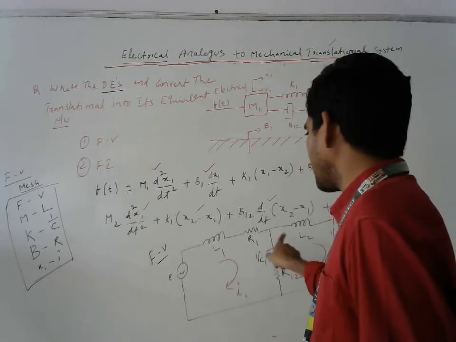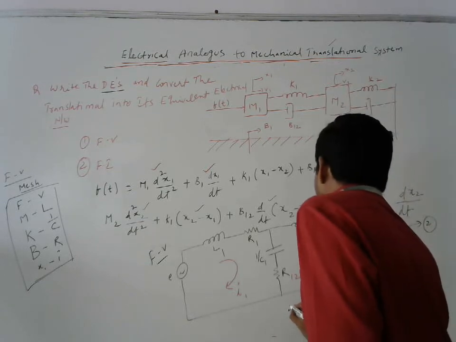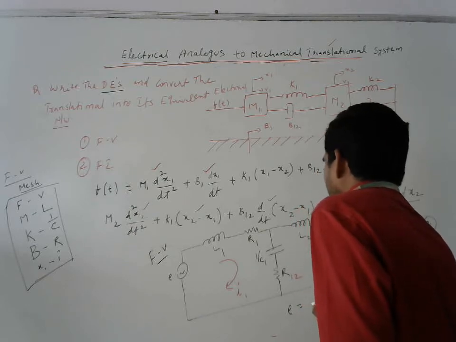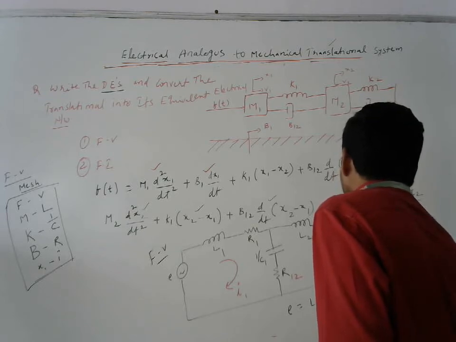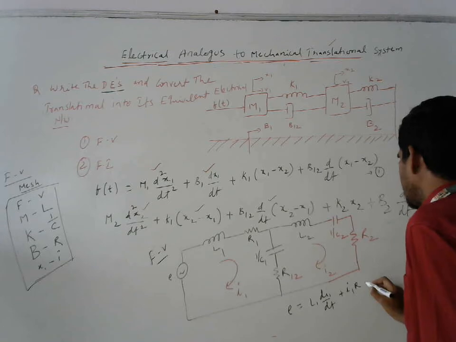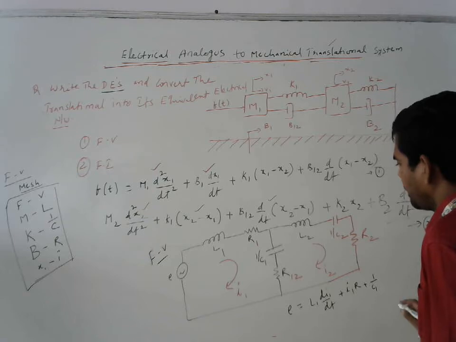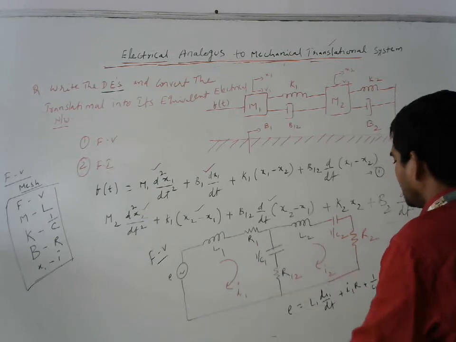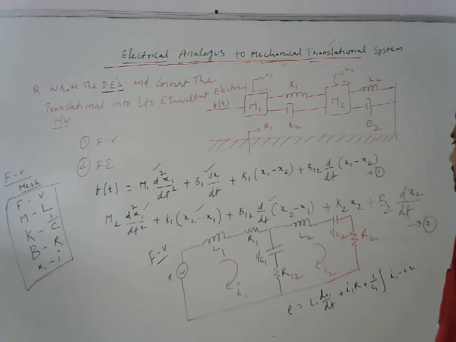That means we are just going to write a mesh analysis. What is the first equation? It becomes capital E is equal to L1 into di1 by dt plus I1 R plus 1 by C1 times the integral of I1 minus I2, plus R12 into I1 minus I2.